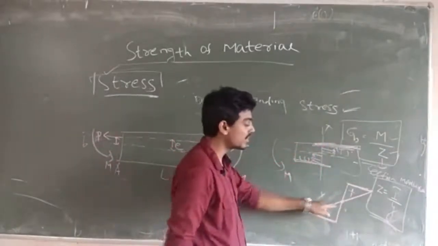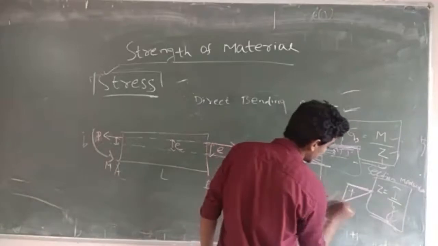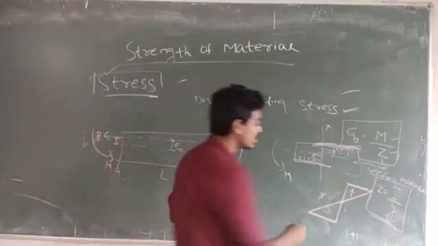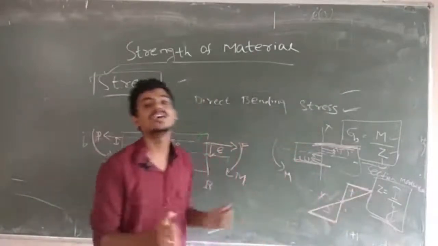So here this is the point where the bending stress is 0. You can tell this is the neutral axis point. At that point the bending stress is 0. The positive and negative counterbalance.